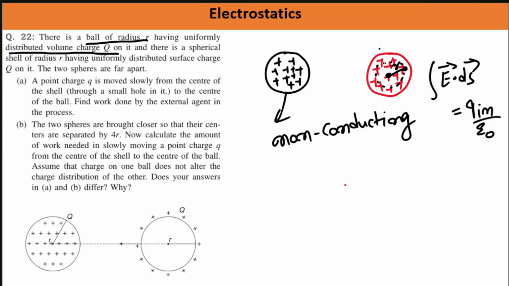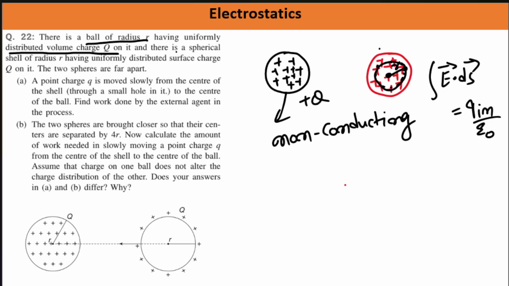And if charge is inside the volume, then Q enclosed won't be zero, because inside this Gaussian surface you can see a certain volume of charge, right? So Q enclosed is not zero. And if this RHS is not zero, LHS won't be zero either. So in this case, electric field will become non-zero. But the fact is, electric field inside a conductor is zero. It cannot be non-zero. And that is why, to maintain that, Q enclosed has to be zero. That is, no charge can stay inside the volume. Done? So this is a non-conducting solid sphere having charge plus q.